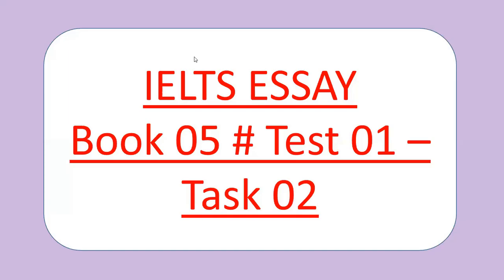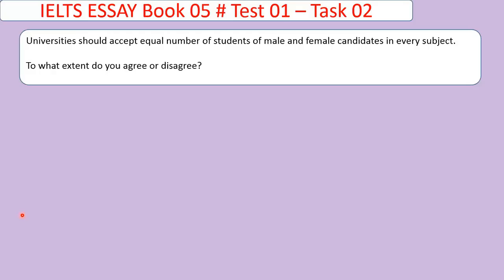Let's get it started. Today we are going to evaluate an essay of Cambridge book number 5, test number 1, task 2. We have a question in front of us that says: universities should accept an equal number of students of male and female candidates in every subject. To what extent do you agree or disagree?